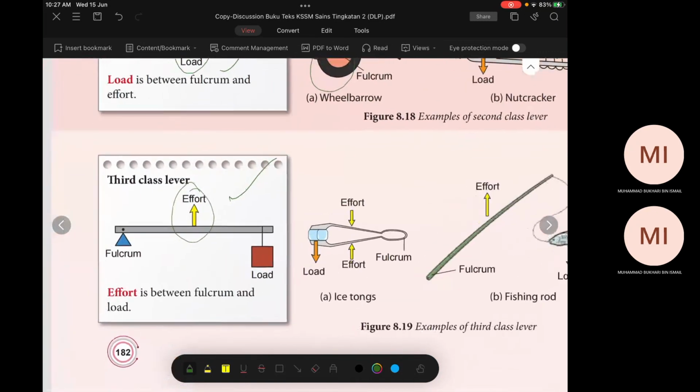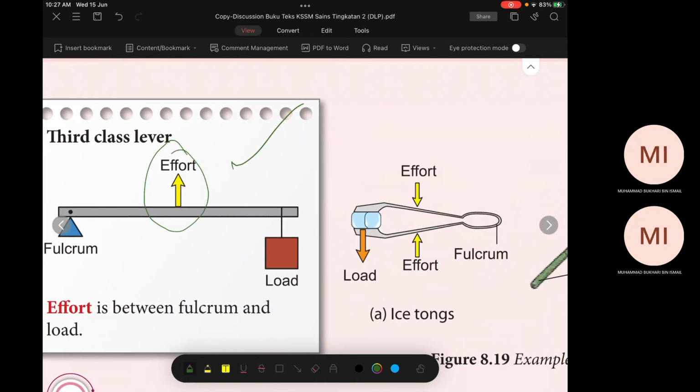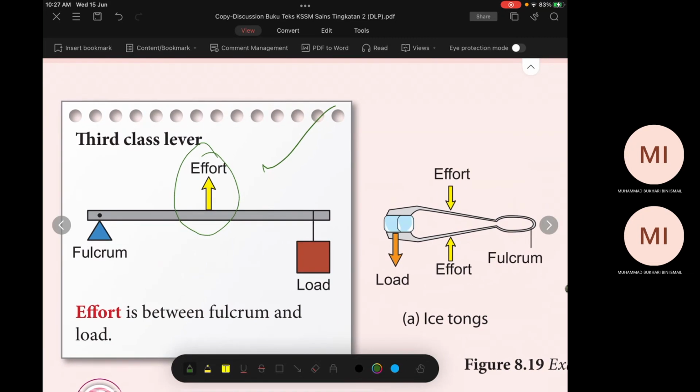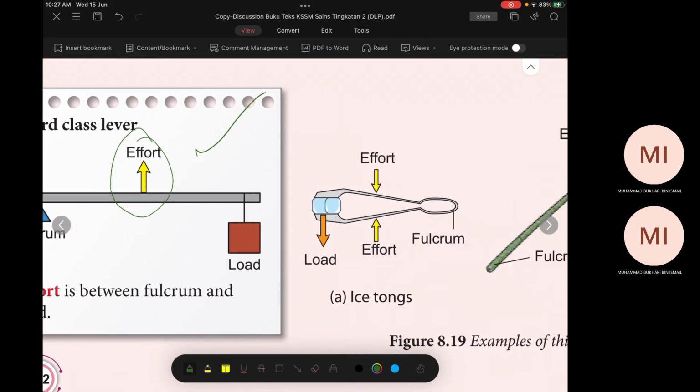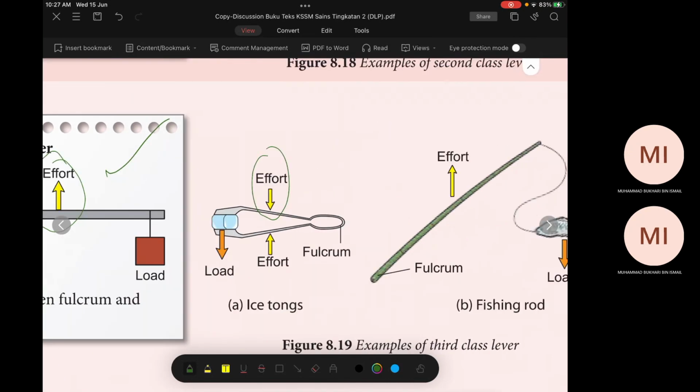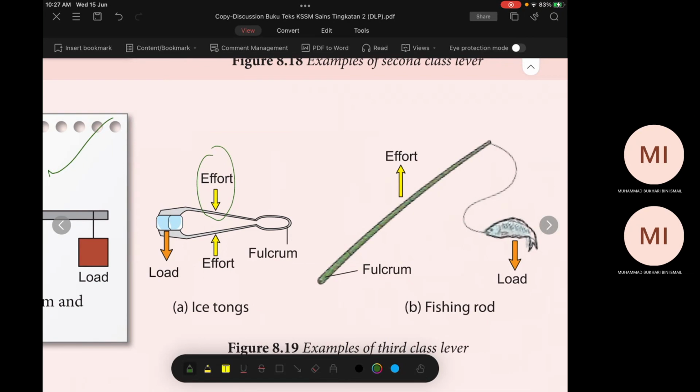Okay, the next thing is what? Third class. What is in the middle? Effort. Okay, effort. Ice stone. Effort in the middle, right? Ice stone. This one? Fishing rod. Fishing rod also the third class level.